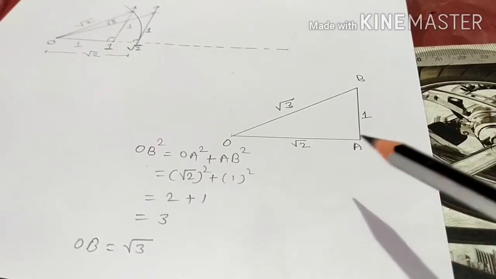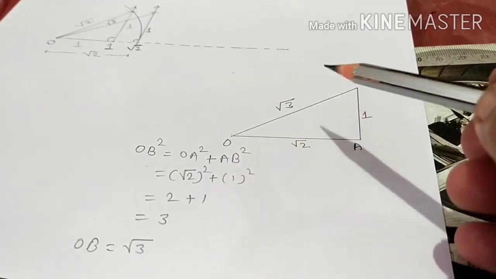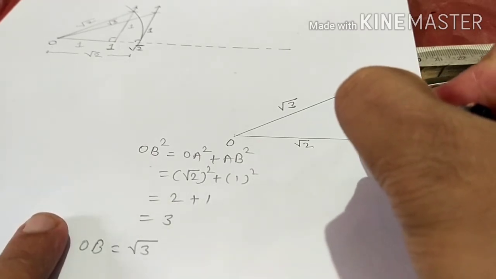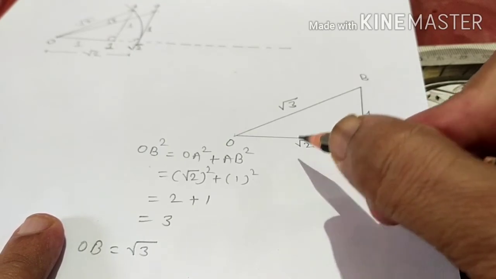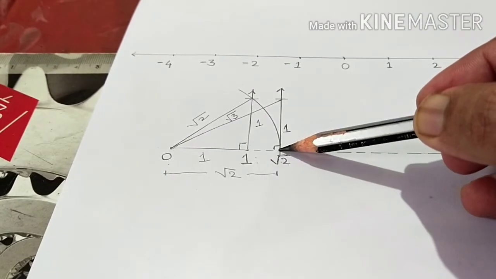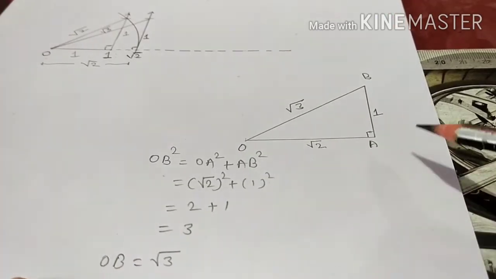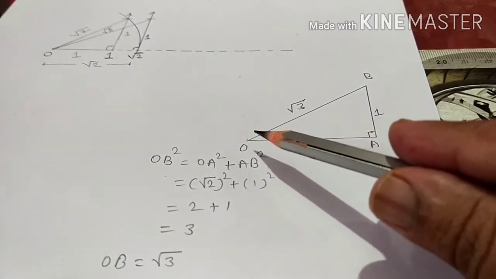So here I explain that part. OAB is a right angle triangle, where from O to A the distance is root 2. From 0 to root 2 the distance is root 2, as you observe over here, and that perpendicular distance AB is 1. So OB is now the hypotenuse.